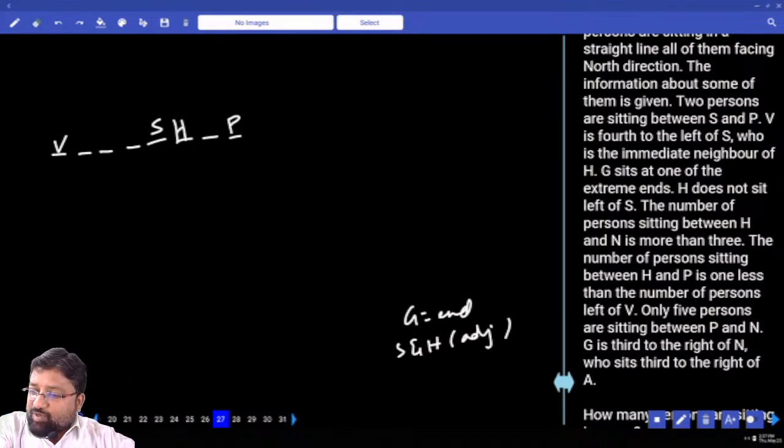The number of persons sitting between H and N is more than 3. I don't know where this N is. I'll come back to this later.